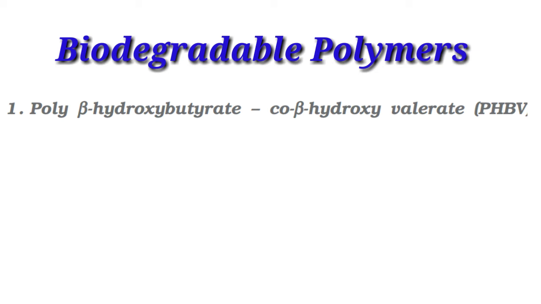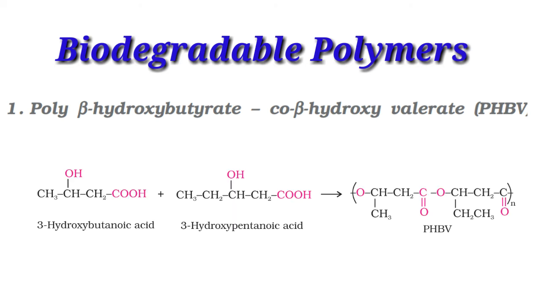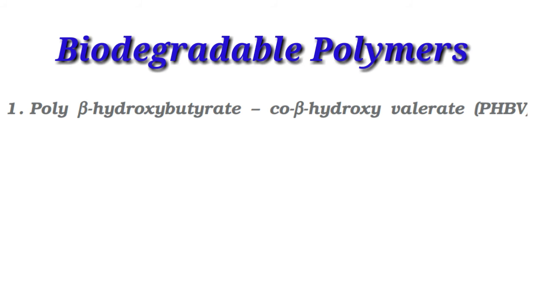It is used in specialty packaging, orthopedic devices, and in controlled release of drugs. It undergoes bacterial degradation in the environment. 3-hydroxybutanoic acid on copolymerization with 3-hydroxypentanoic acid, you are getting PHBV.